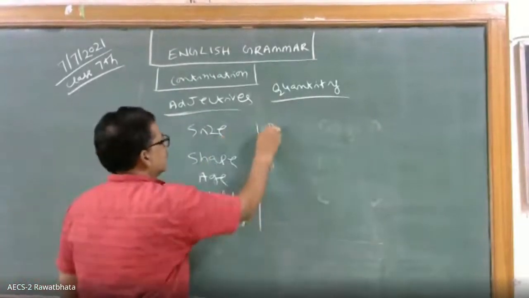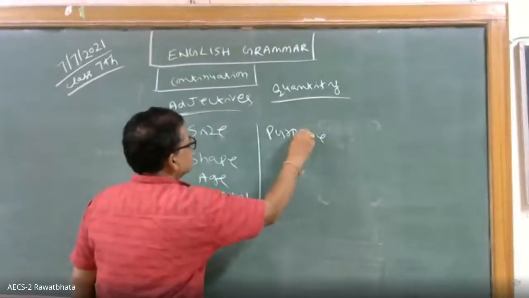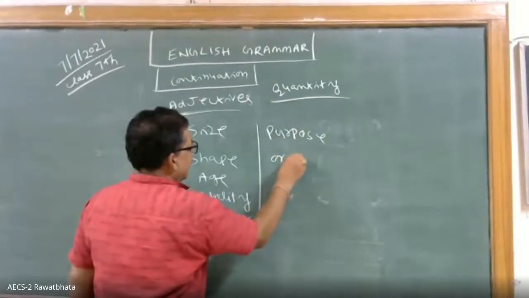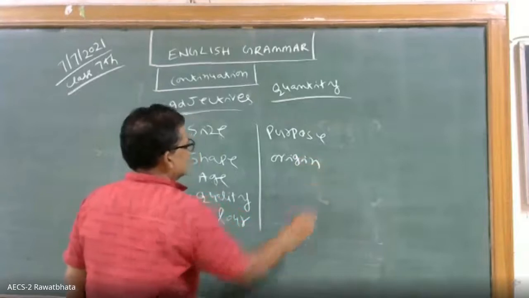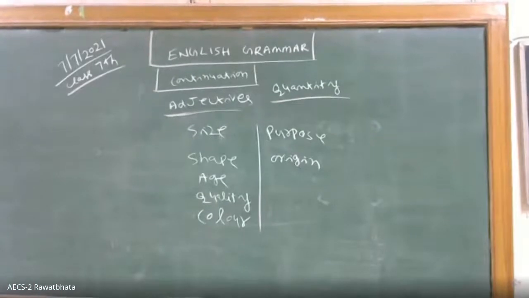Purpose, origin, they are all adjectives. So all these things which describe the noun, please note down: size, shape, age, quality, color, purpose, origin. They also are counted as adjectives. Clear?